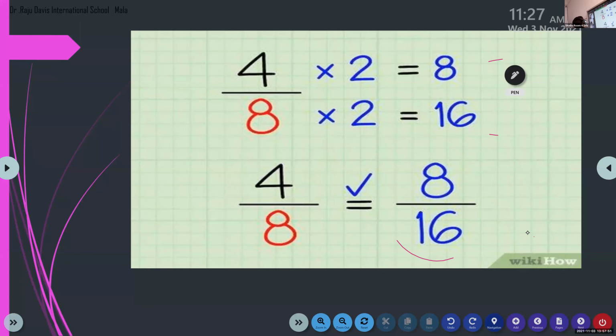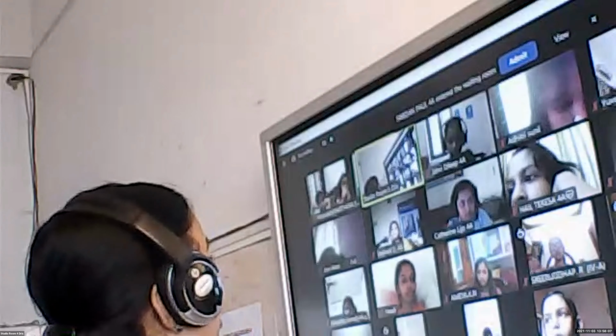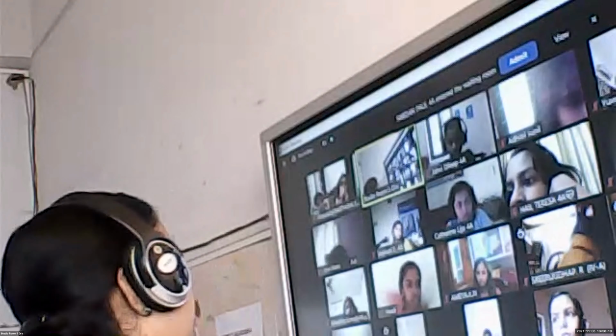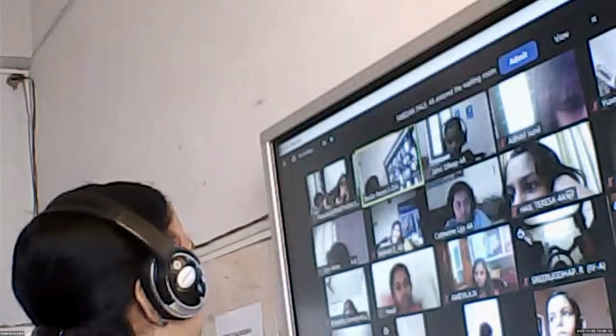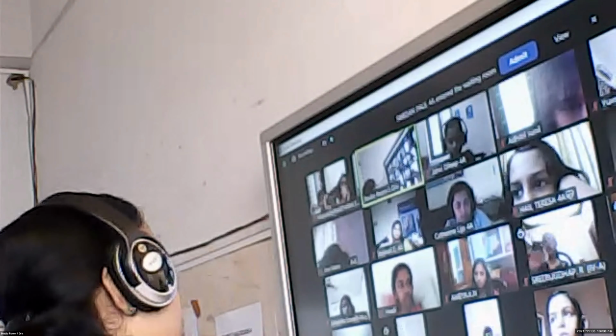So children, if I am going to use another number, when we are multiplying or dividing these numbers with any other number, we will get different fractions, but they are all equivalent. They will represent the same amount, the same part of the whole.